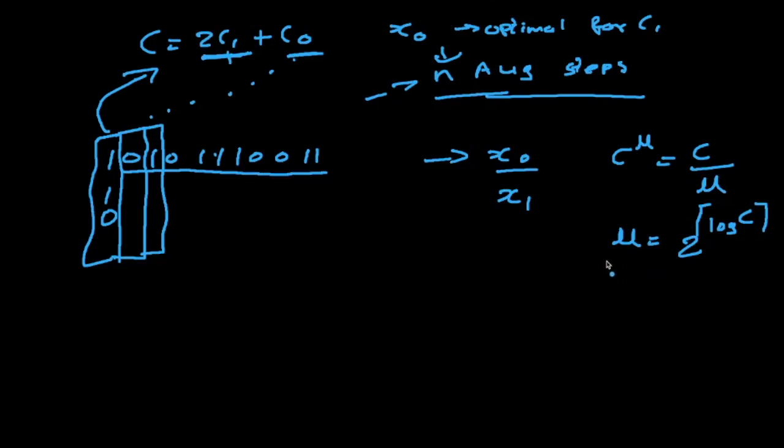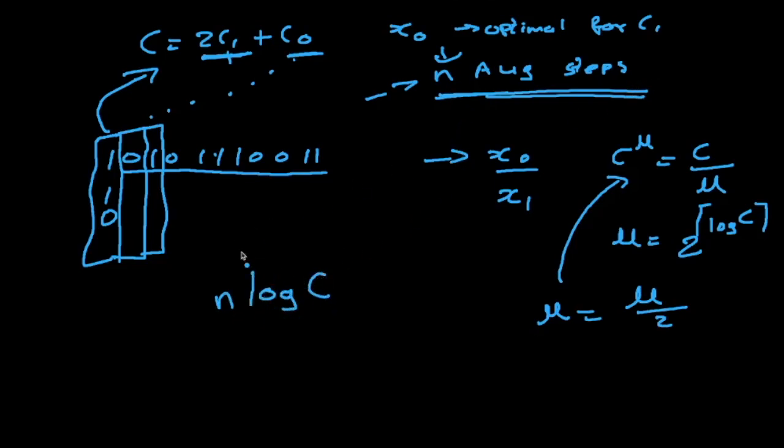Okay, so we just keep doing it like this. After every restart, the first time we find x0, the second time we find x1, after that we simply divide mu by 2. So this is my new mu, and then again we just go like this. After every restart, it's going to take me n augmentation steps. And how many restarts am I going to take? The number of restarts is basically log of C, the number of binary digits in my largest objective coefficient, which is log C.